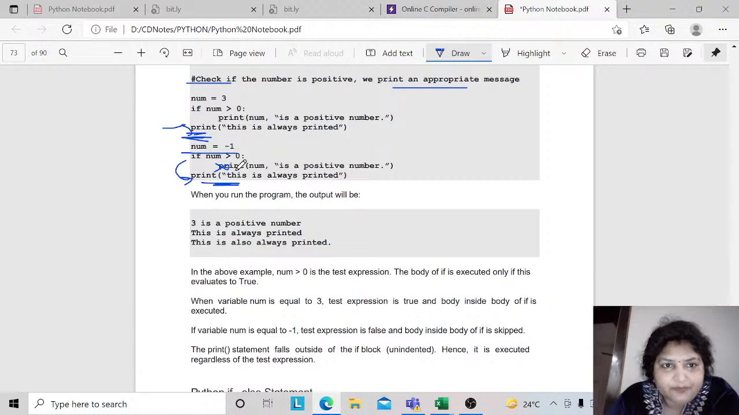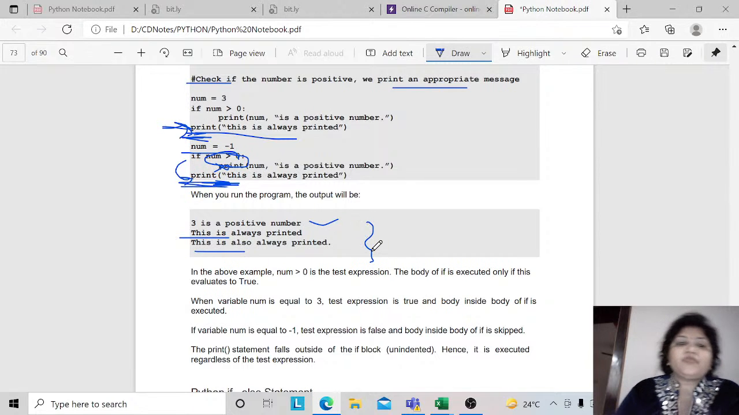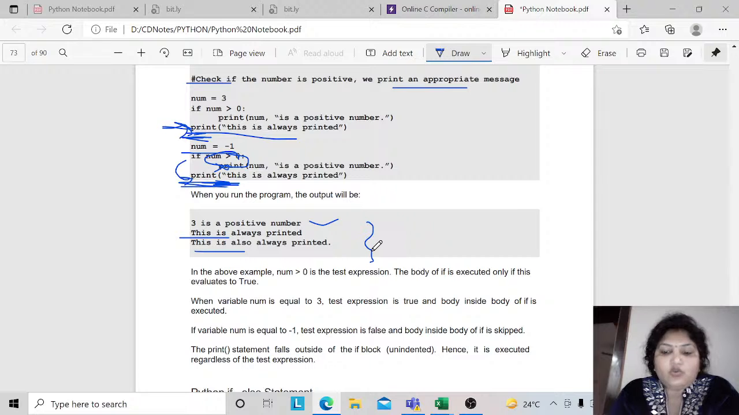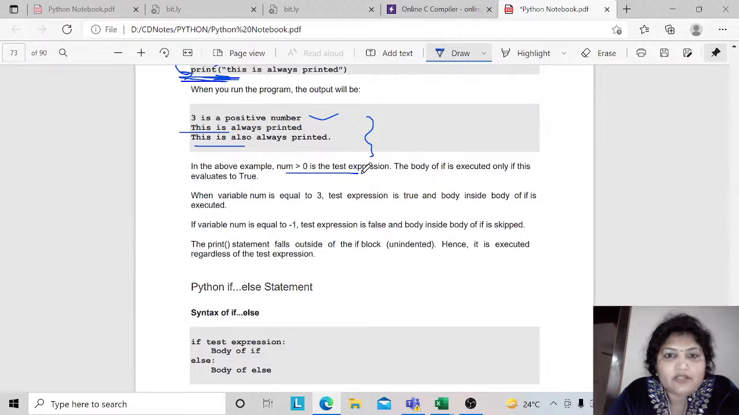So here '3 is a positive number' will be printed, and after this we have another statement in the program. That would be printed, and after this that would be printed, because here your condition turns to false. So these are the 3 statements that need to be printed on the screen, right? Over here you can understand how we are using it in a program. In the above example, num is the test condition. The body of it is executed only if it evaluates to true.